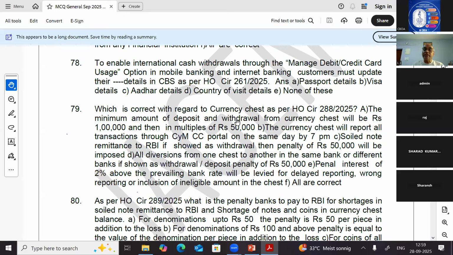Every day. For delayed reporting and wrong reporting, there is a penalty, and also for diversion of funds. If these are not done, there are various penalties, and 2% above the prevailing bank rate is also there. So for question number 79, point F, all are correct.